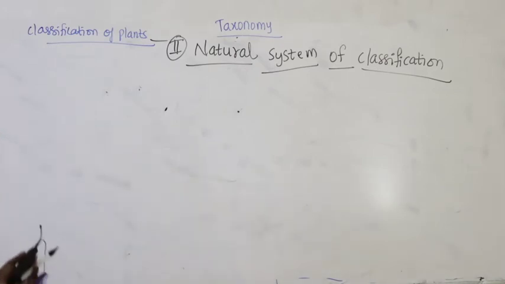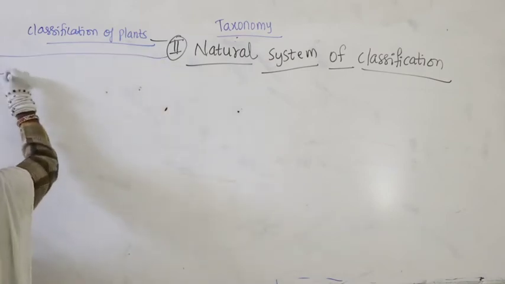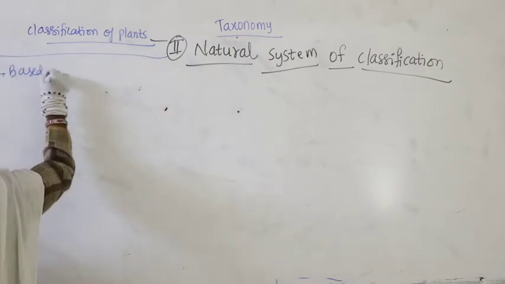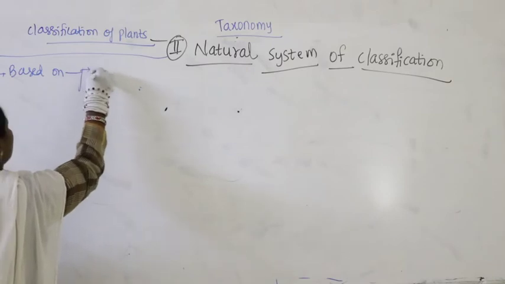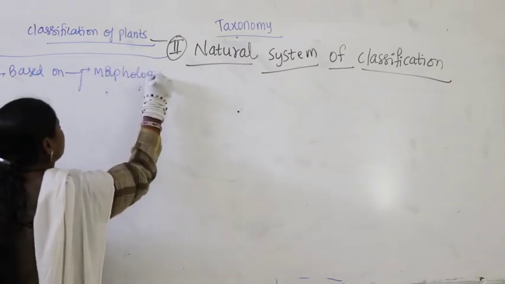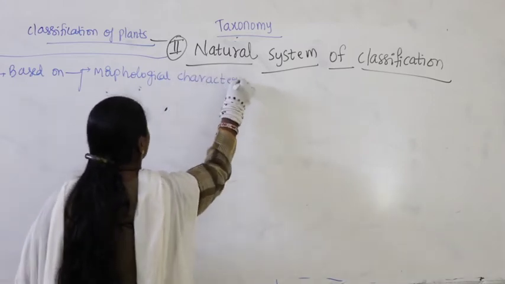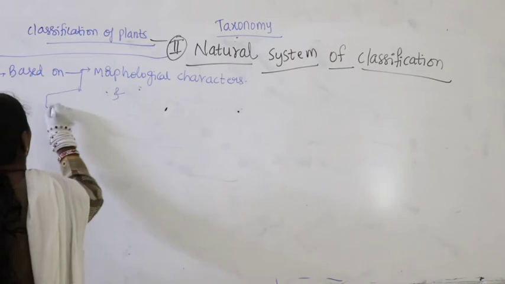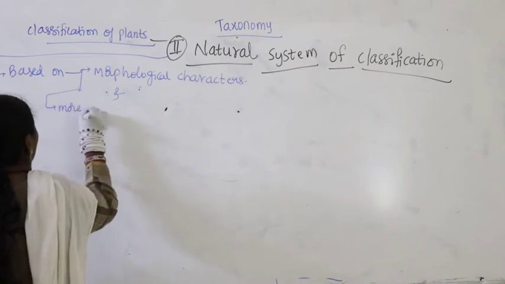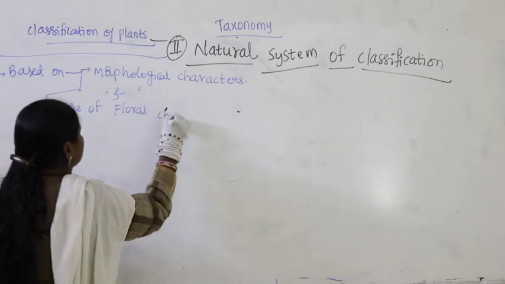So this classification is based on morphological characters, and more of floral characters.